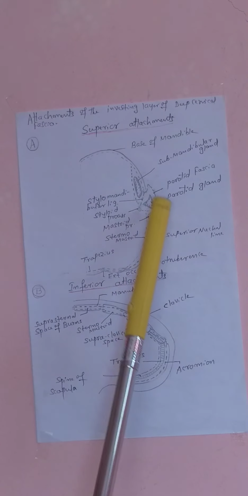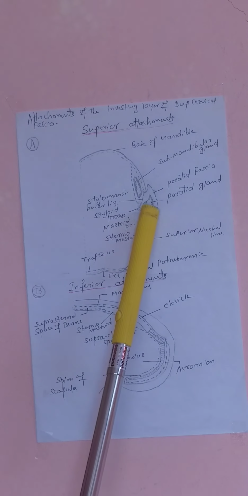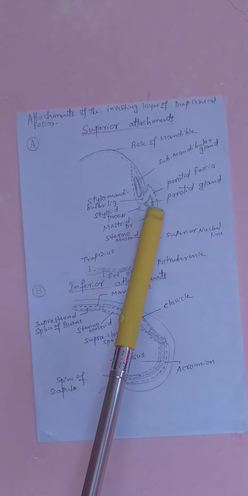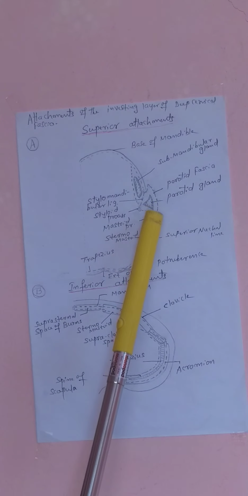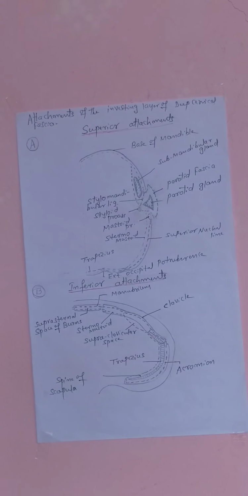The space formed here is called the masticatory space. This masticatory space contains the muscles of mastication, maxillary artery, and mandibular nerve. One space is here, and the suprasternal space, see here.